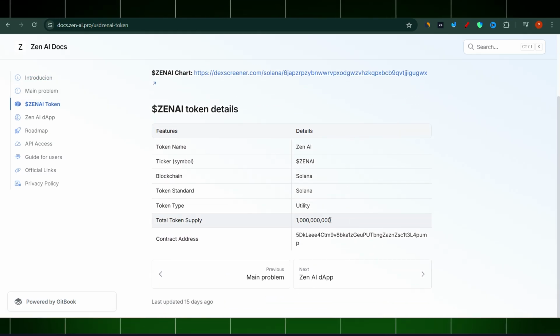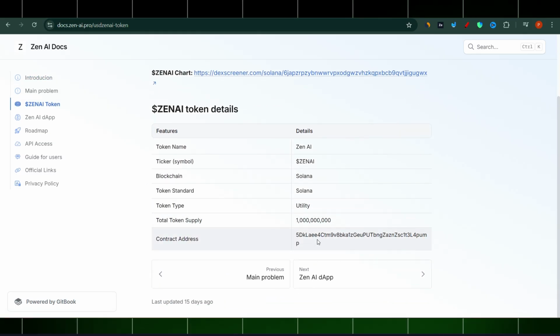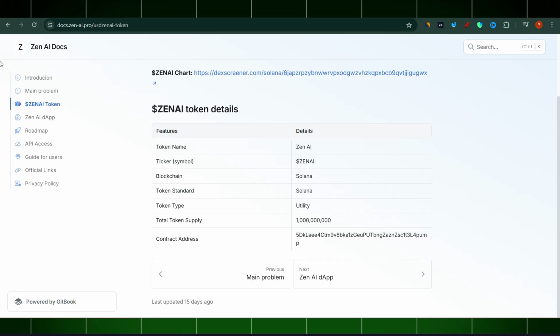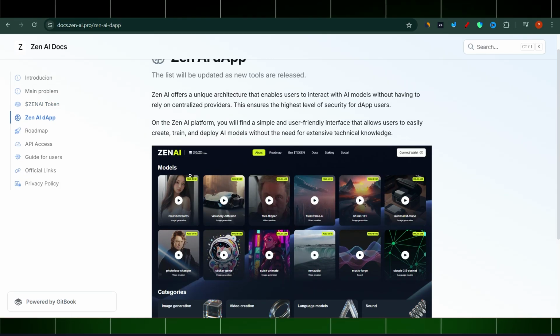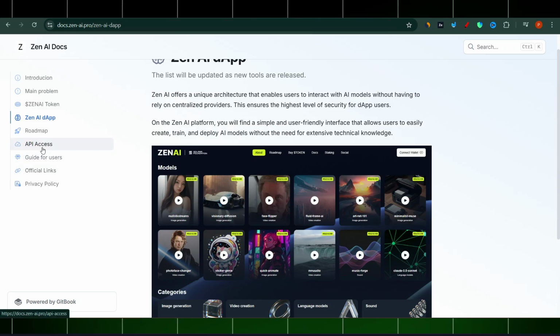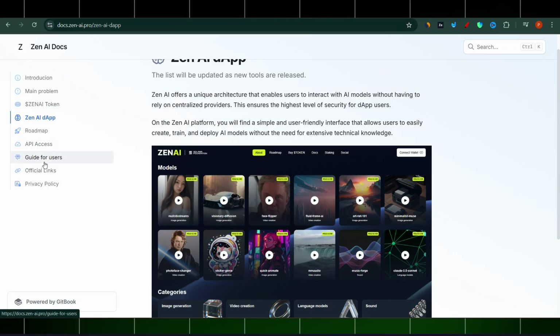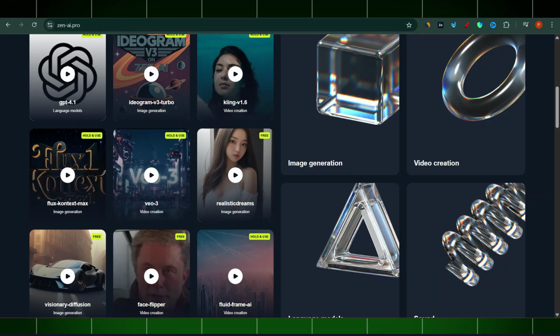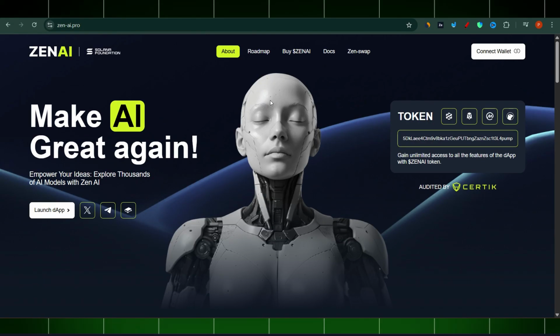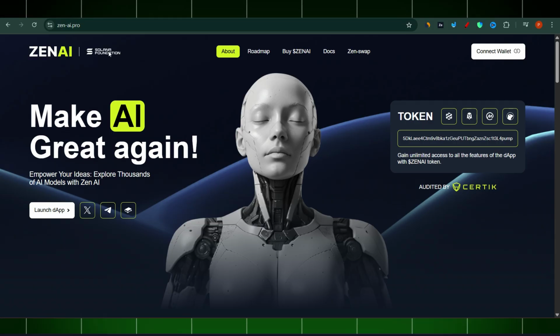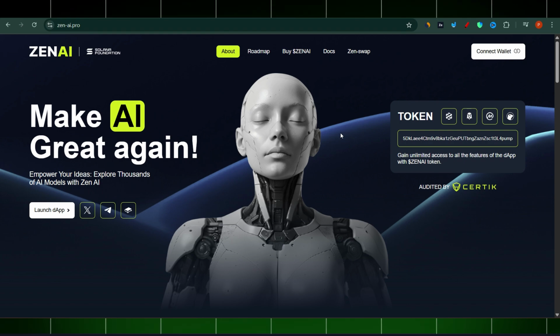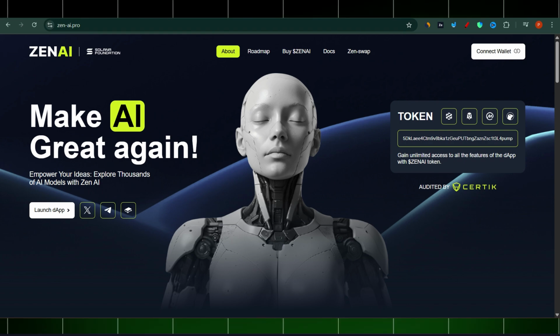There is a token, 1 billion maximum supply, contract address, ticker, everything is on there, right? There's a tab here, and they explain everything that's in it, API access if you want to use it, official links, right? Guys, I think that's all I want to cover in this video, okay? I think I like this project because, look, the Solana Foundation has been highlighted here, okay? So they put some work into it, right? And I'm hoping that they actually are going to succeed.